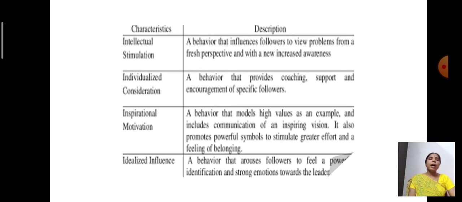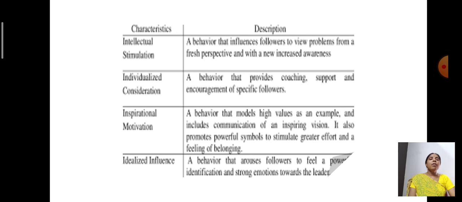So, all these are the different styles of leadership. Whatever the traits theory, which I explained, leadership style traits theory, Blake and Mouton theory, path goal theory, Fiedler's contingency theory, Ohio State University, and Michigan State University, all these theories are the basic leadership styles mentioned by all the authors.